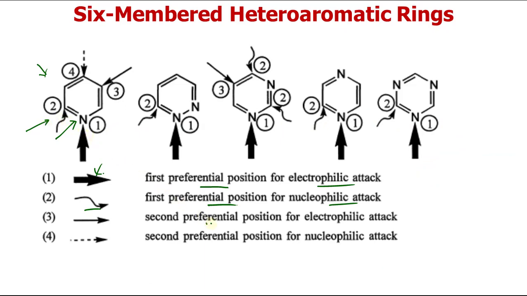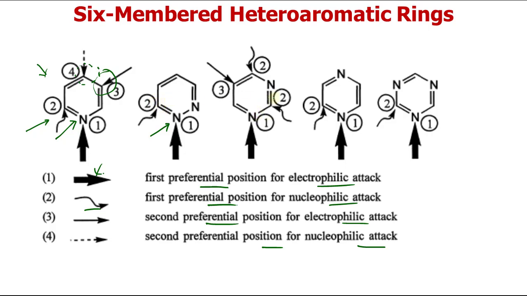The second preferential position for the electrophile: if one more electrophile has to be added, it will add on this third position. So this is the second preferential position for electrophilic attack, whereas this fourth position is the second preferential position for nucleophilic attack. Whereas in the case of 1,2 azines, this is the first preference position for electrophilic attack, and this is the first preference position for nucleophilic attack.